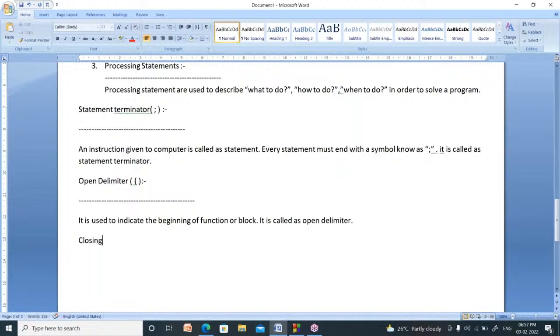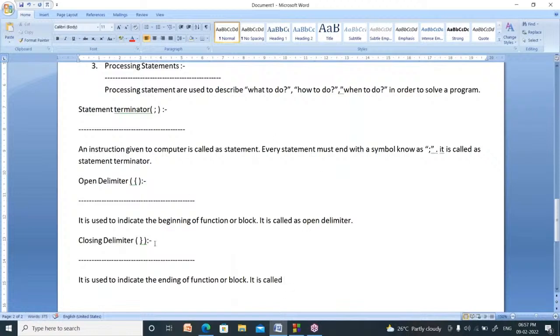Next one is the closing delimiter. What is the symbol for that? The closing curly bracket. It is used to indicate the ending of a function or block.